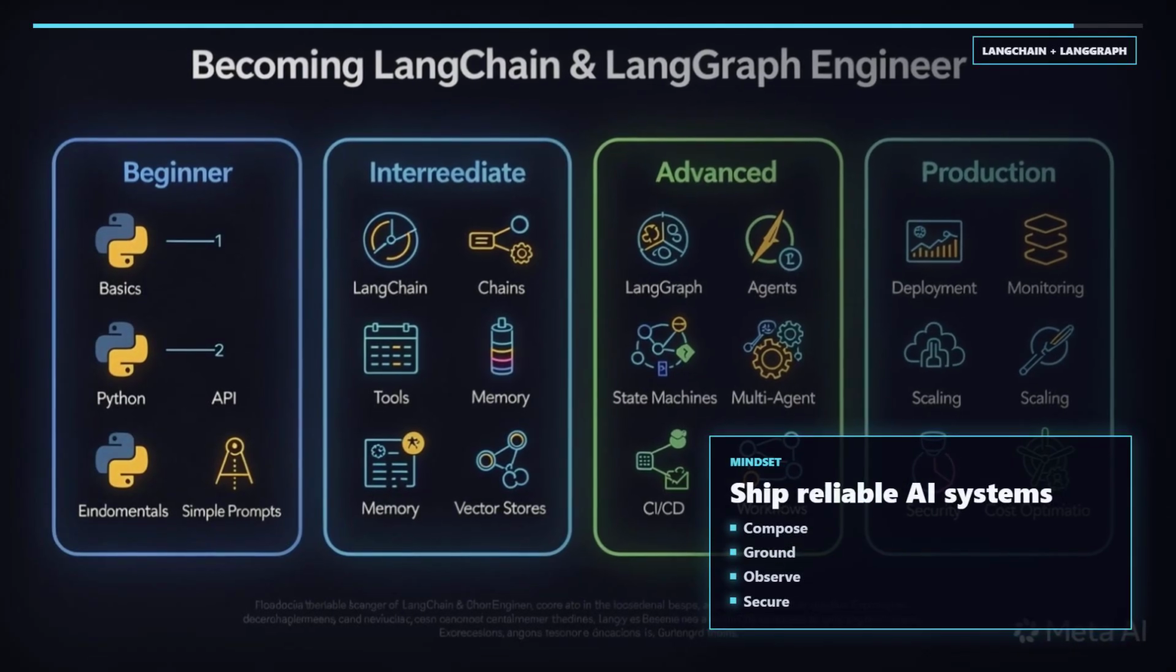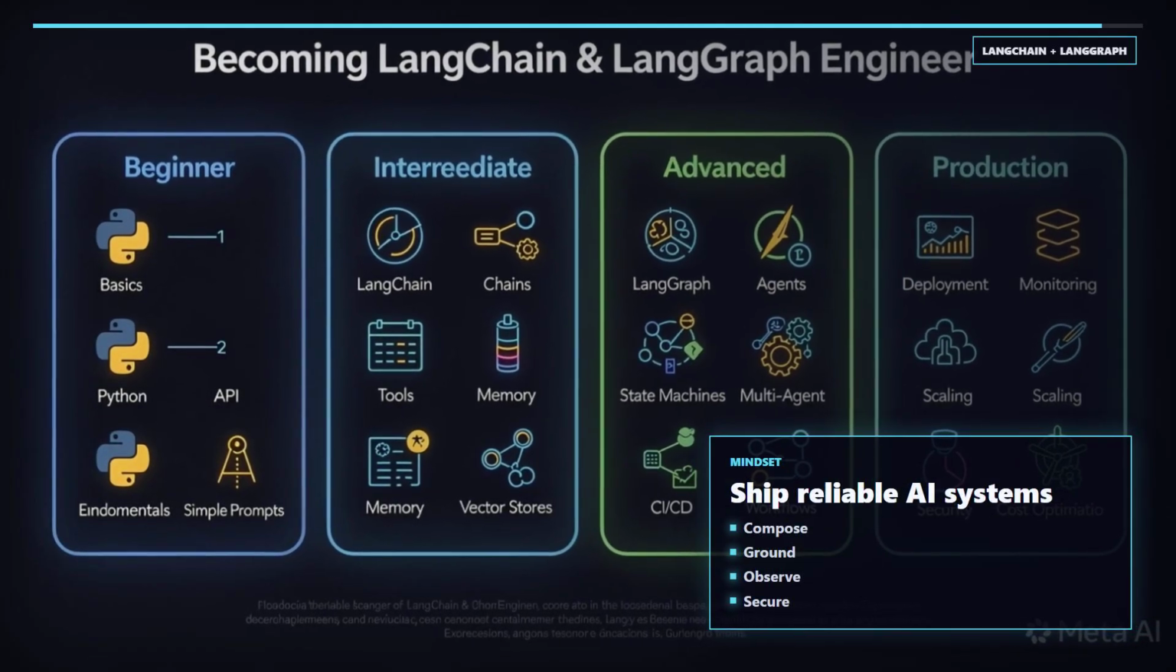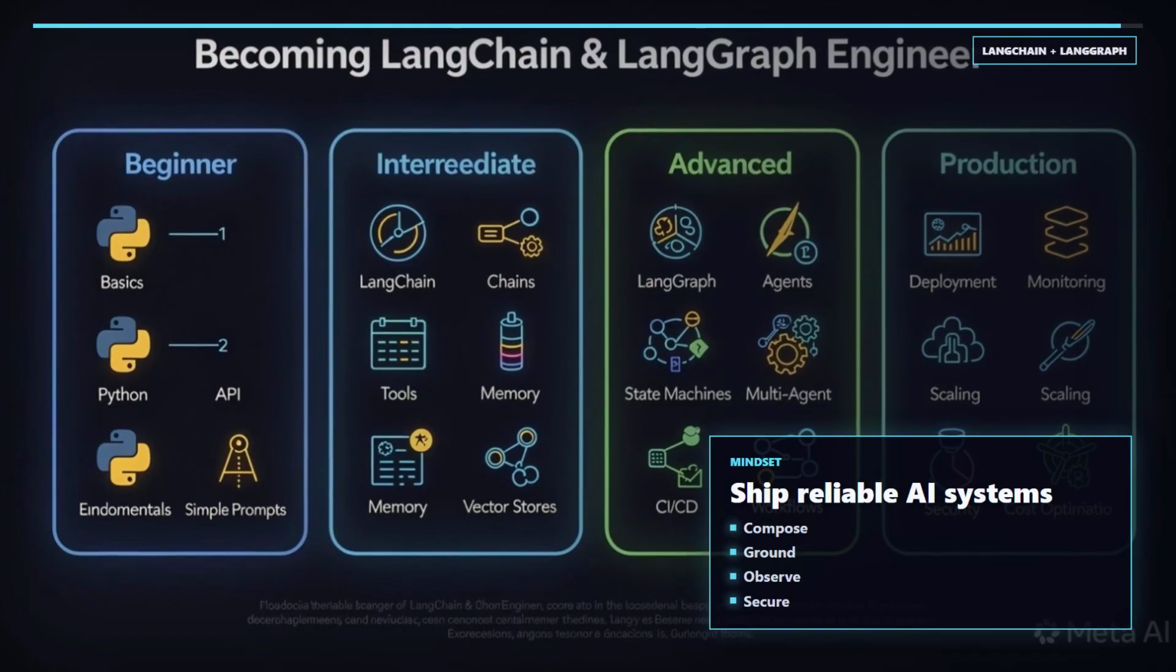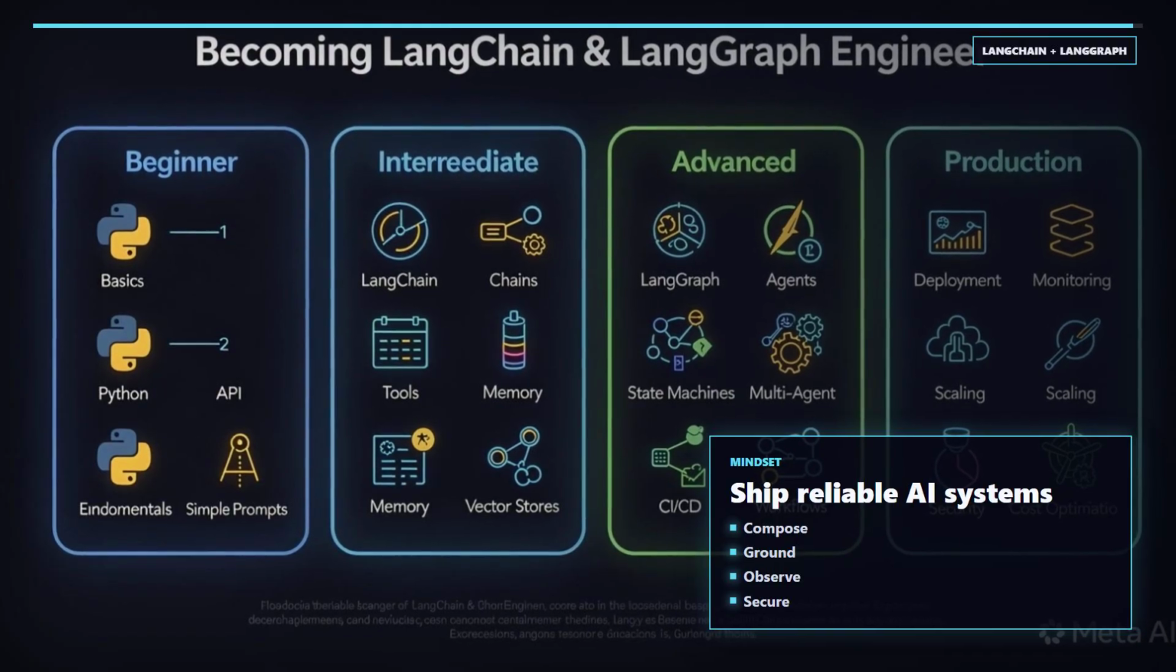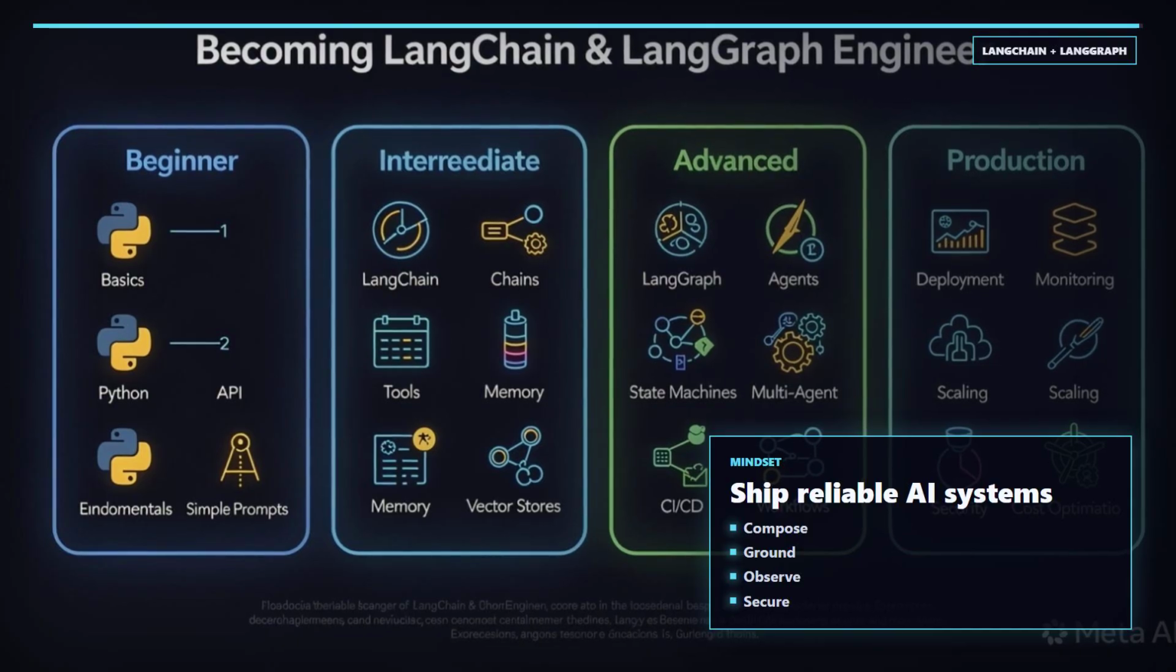The finished engineer can build more than demos. They can compose chains, ground models in data, manage agent state, observe behavior, and ship systems that are reliable enough for real users.